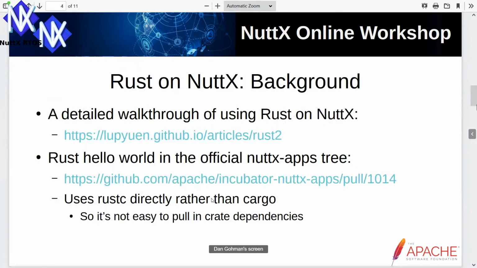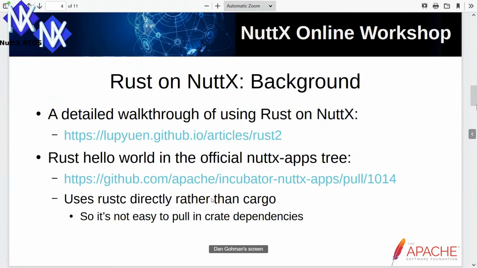So as I jumped in, I took a look at the existing landscape of Rust on NuttX, and there's kind of two big things that I found. One of them is this very detailed walkthrough of using Rust on NuttX from Luke Yuen, who I believe presented earlier in this meeting. It's a great walkthrough. It's got a lot of great stuff in it. And one of the things that you can see in this presentation is that there is no official support for NuttX in Rust. And so many of the steps in this presentation end up being fairly low level and kind of rough around the edges. But it's actually a really great background for a place to get started.